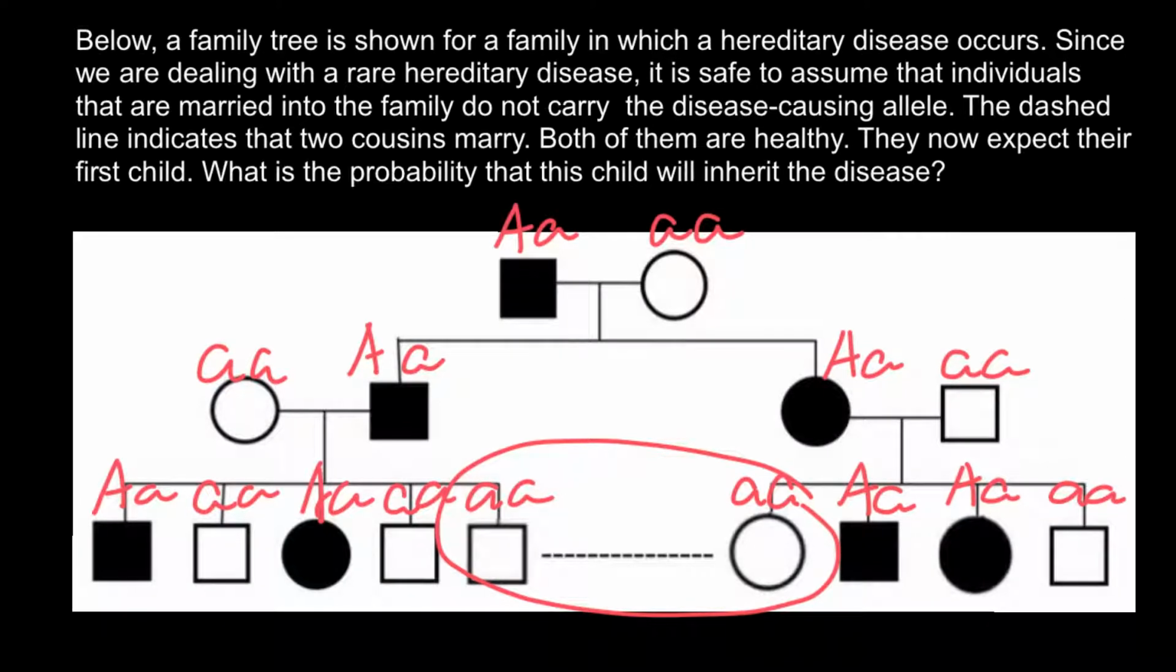One more time, if both parents are homozygous recessive, 100% of their progeny are also going to be homozygous recessive, and homozygous recessive in our case means normal phenotype. So 100% of the progeny are also going to be phenotypically normal for this genetic disorder, for this trait.